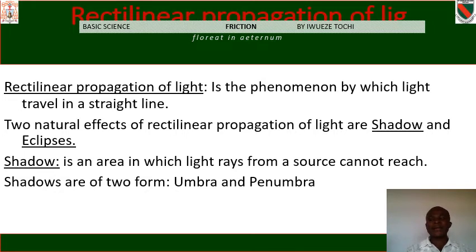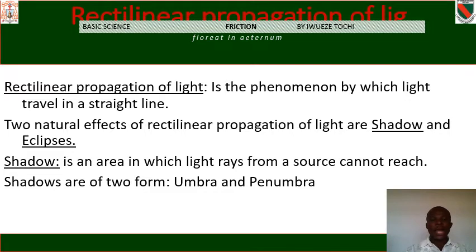Shadow and eclipse are the effects of rectilinear propagation of light. A shadow is an area in which light rays from a source cannot reach.